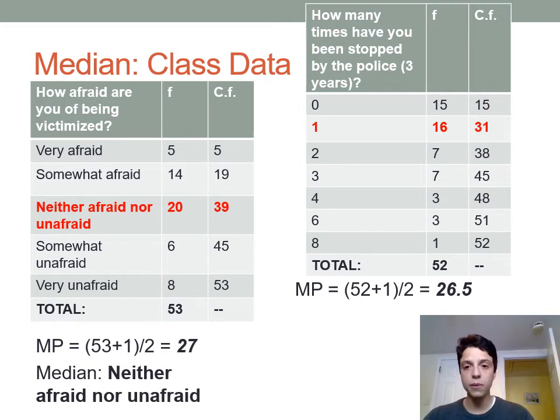Looking at our larger cumulative frequency, we'll be able to tell that the median number of stops in the class was 1 stop. So if you were to list out all the numbers of stops of members of the class in order, the middle value would be 1 stop. So here we came up with the same answer again as we did for mode, which is that sort of a typical or middle value of number of stops for people in this class is 1 stop.